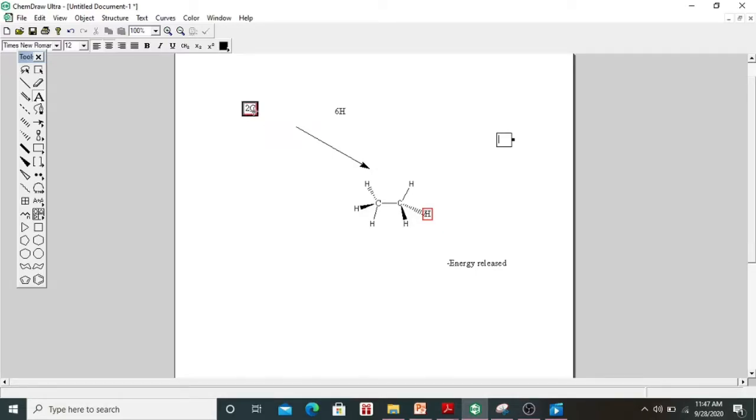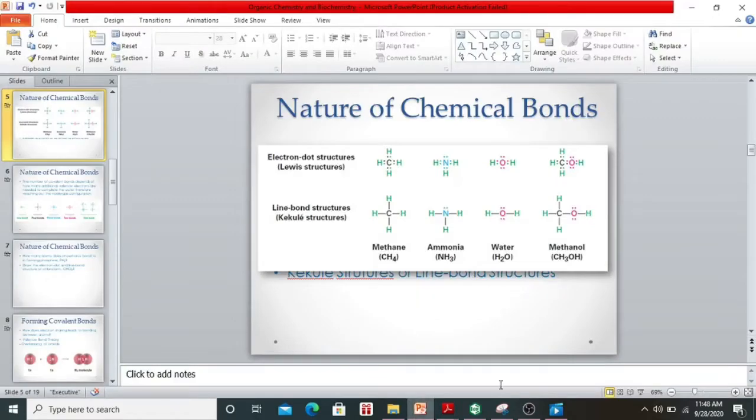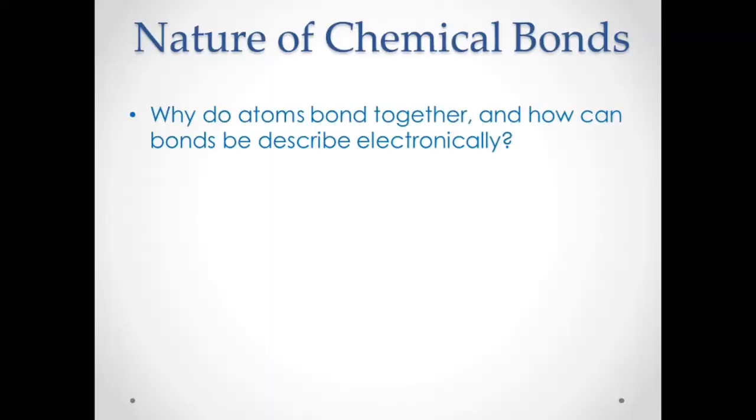Okay, and when these two carbons bond with six hydrogens, it actually releases energy. And since energy is released, that means the overall energy for ethane is lower, and therefore since it is lower in energy, this becomes more stable. Okay, but to understand fully what I meant by this, I already discussed that a lower energy will have a more stable structure.